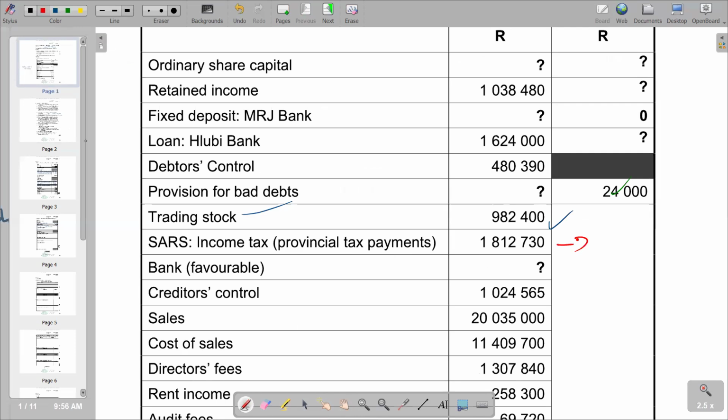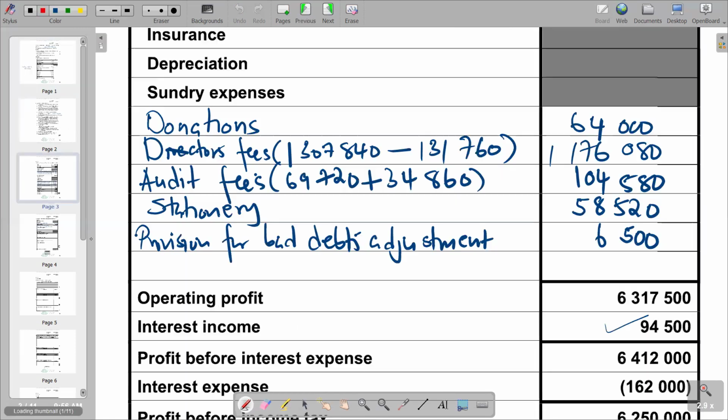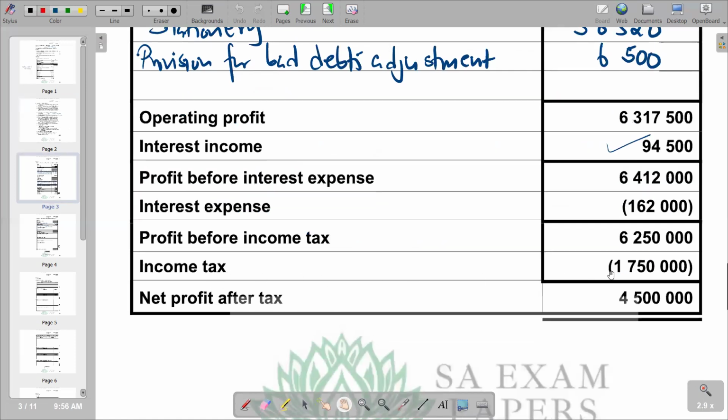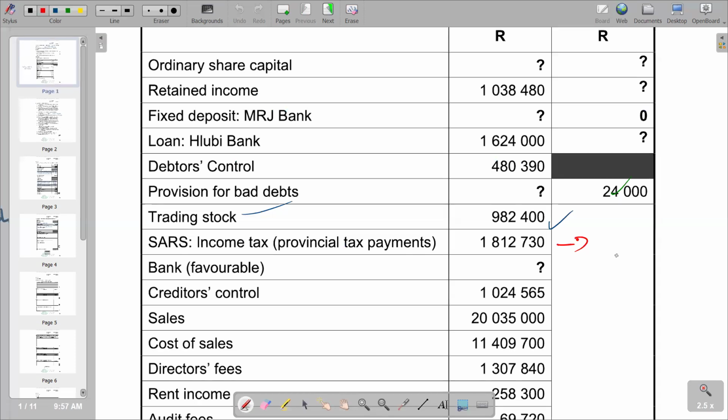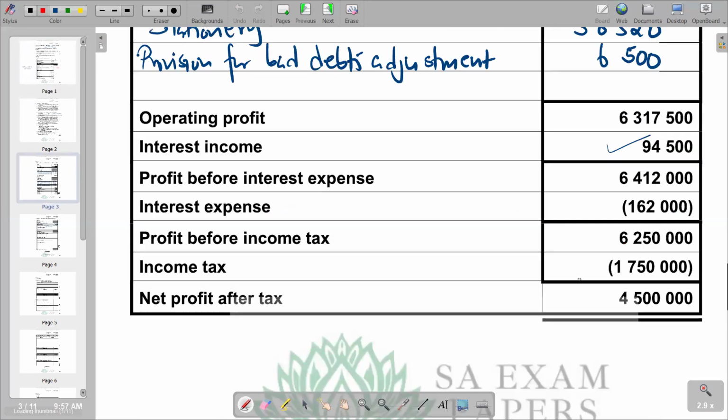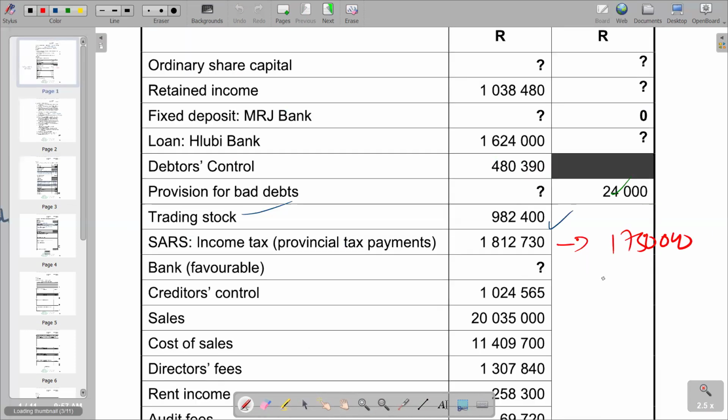And then we check the tax amount. The tax amount is given in the statement of comprehensive income, whereby the income tax amount is 1,750,000. If I am correct, we can just recheck. 1,750,000. So we see that the tax amount is less than the provisional tax payment.